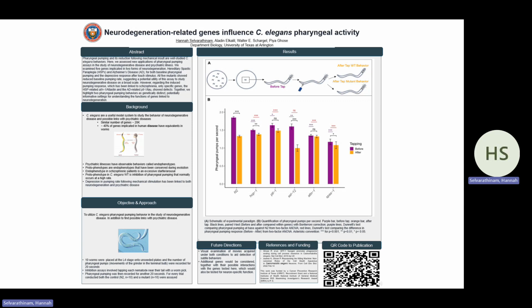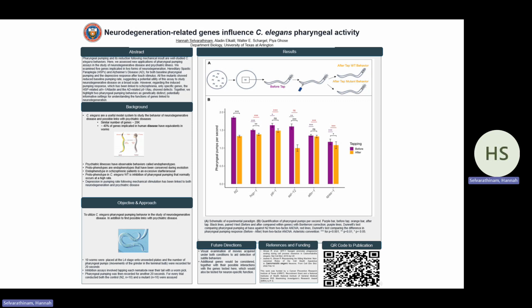For the behavioral assay, we counted wild-type and mutant worm pharyngeal pumping over 20 seconds under two conditions, prior to tail tapping and directly afterwards. We then proceeded to analyze our counts according to three parameters: baseline pumping rate across genotypes compared to N2 wild type, before and after tap differences in pharyngeal pumping for each mutant genotype, and the differences in the pharyngeal pumping rates before and after tap of each mutant compared to this difference in wild type.